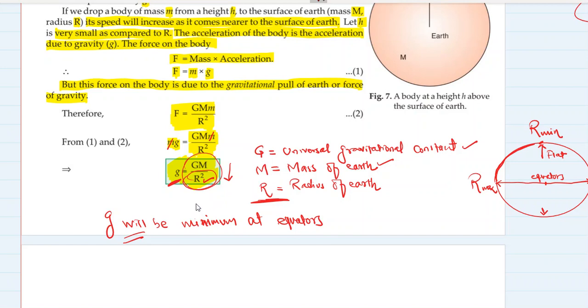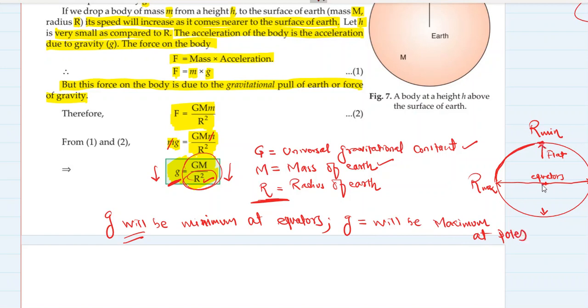In any fraction, when the denominator is bigger, the value of the whole fraction decreases, and the whole fraction is equal to acceleration due to gravity, which will also decrease. So acceleration due to gravity will be minimum at the equators, and on the contrary we can say that acceleration due to gravity will be maximum at the poles.